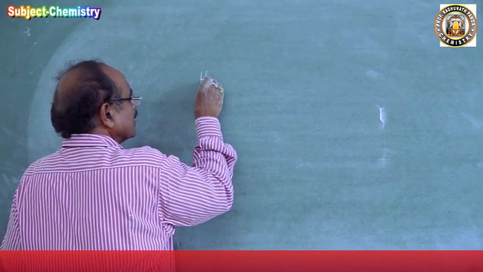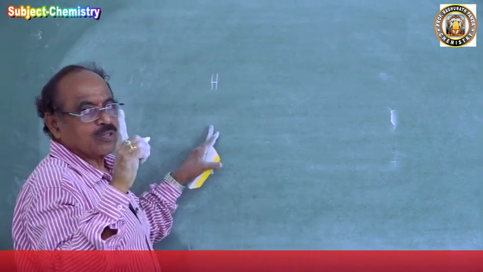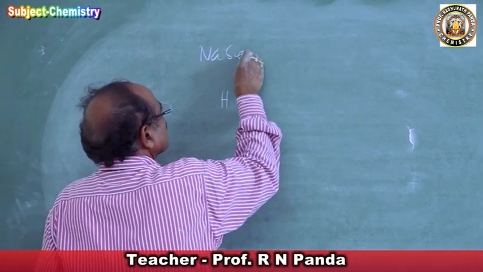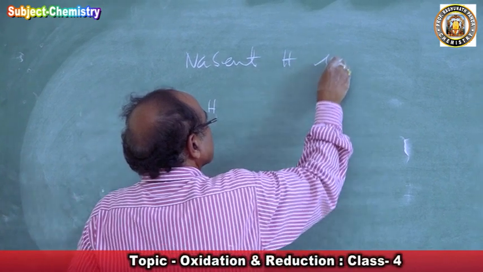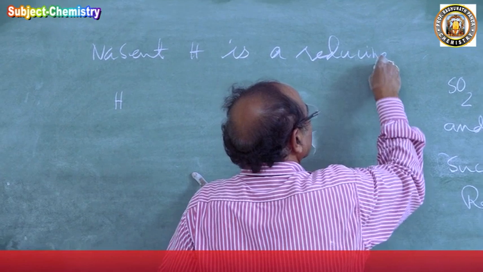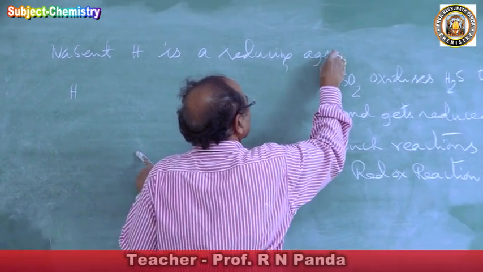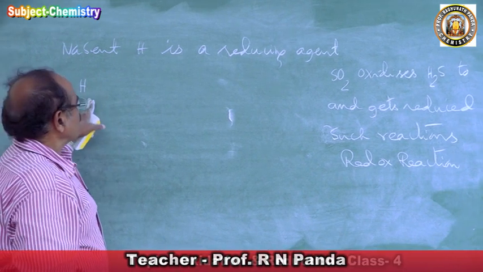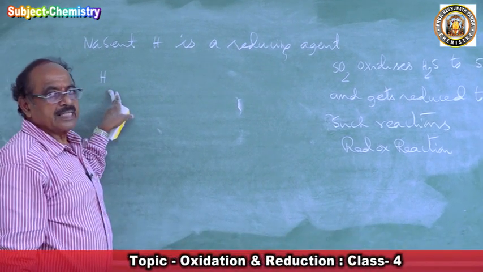The question is: nascent hydrogen is a reducing agent because the addition of hydrogen is a reduction. So the question is, prove that nascent hydrogen is a reducing agent.